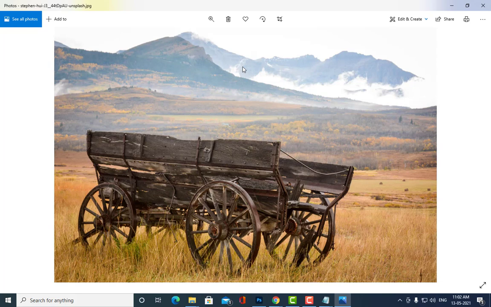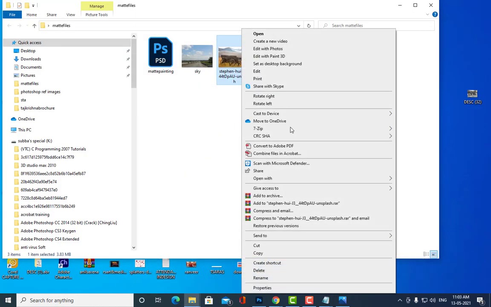Yes, sir. So we also have to do the same thing. I am going to select this cart and I am going to put it close to the camera so that it looks bigger in size. So how we can do that? So let's get this image.